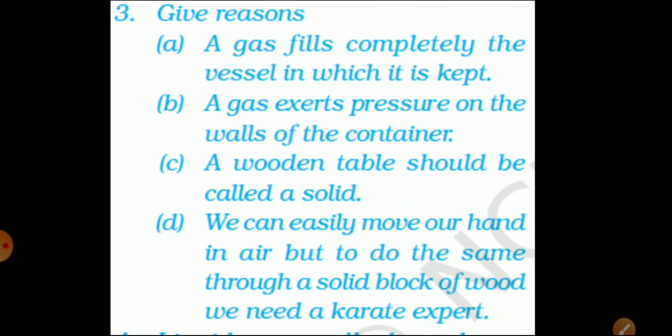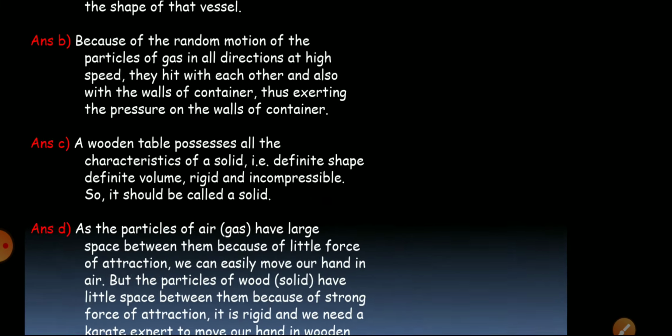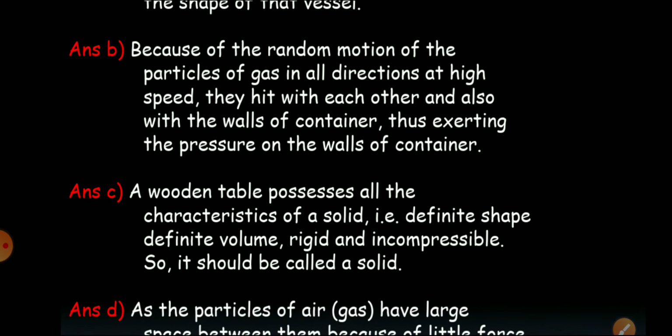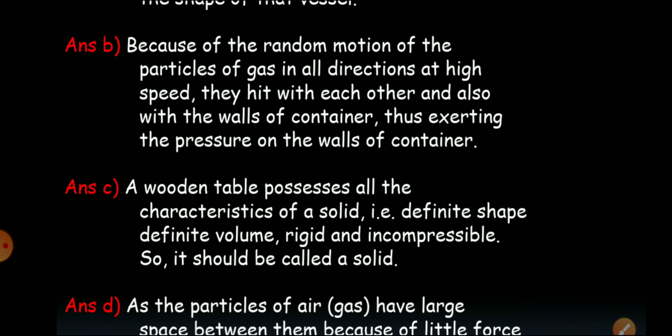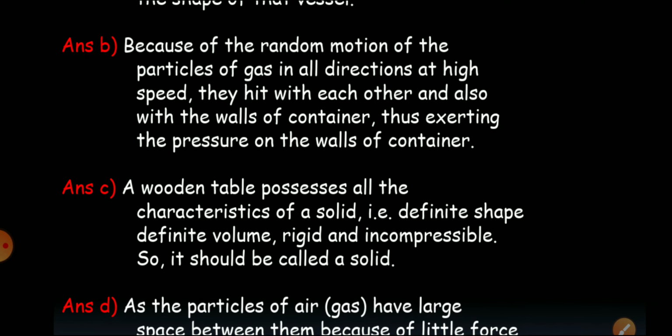The second one: a gas exerts pressure on the walls of its container. As we have seen, the force of attraction between the gas particles is least, so they move around freely in all directions randomly. Because of the random motion of the gas particles at high speed, they collide with each other, and also they collide with the walls of the container.